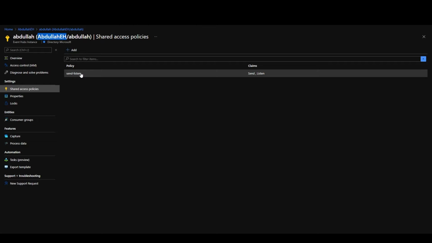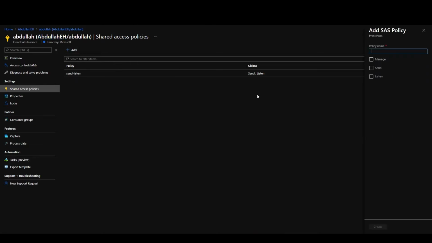In this case, I already created a shared access policy, but if I want to demonstrate that real quick, you would define the permissions here. So in this case, I only want to send messages or events to that Event Hub and listen to events on that Event Hub instance. And I already did create that. What it will do is just create a connection string that you will use in your application.